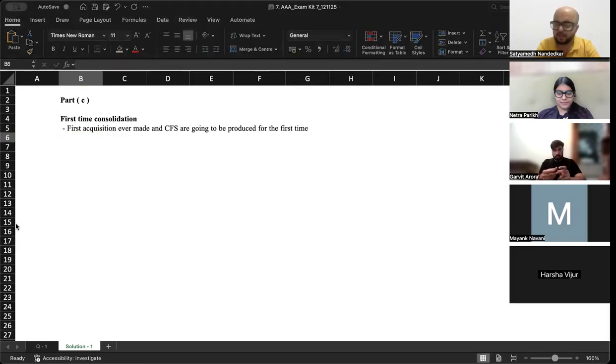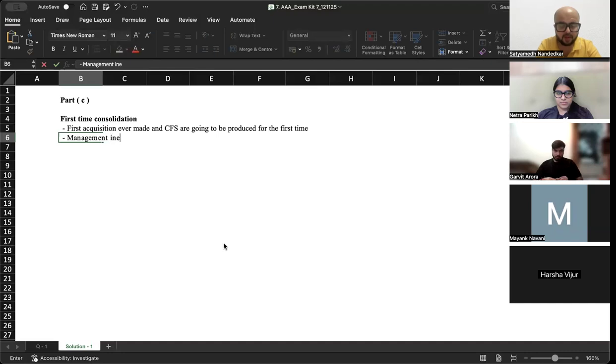What do you think will that lead to? I think management is going to be a little inexperienced in the preparation of consolidated financials and the calculation of goodwill. That may result in significant errors in various components of CFS. Management inexperienced in preparation of consolidated financial statements and goodwill calculation.